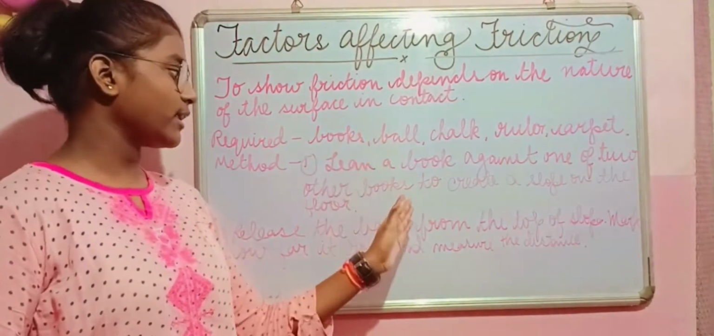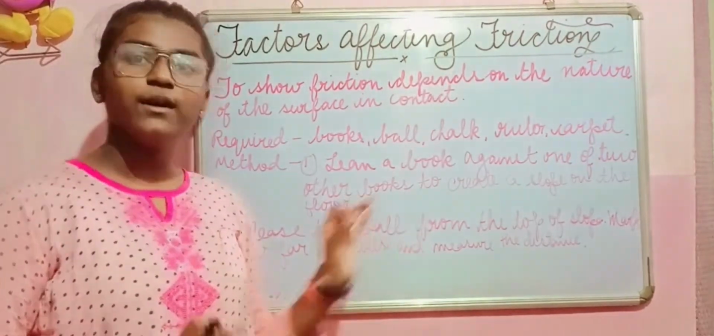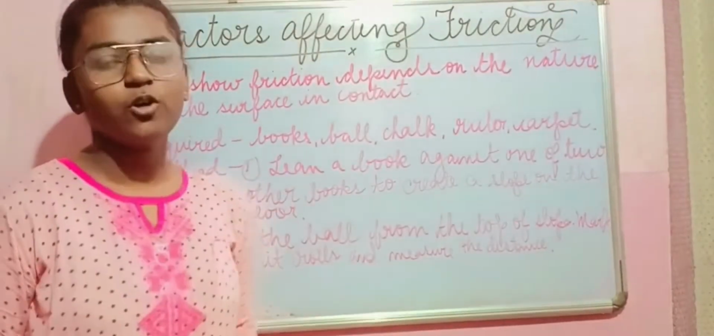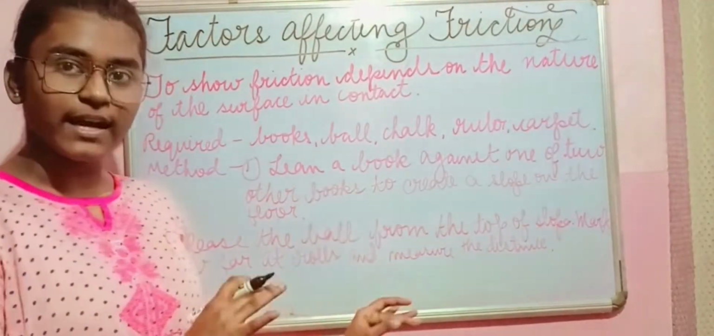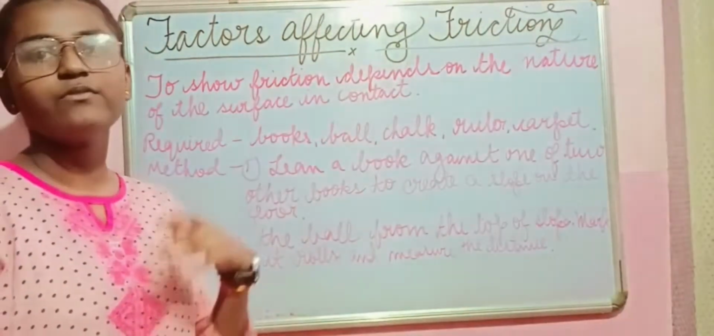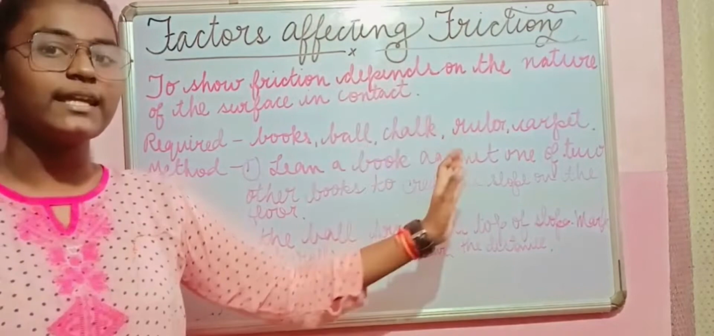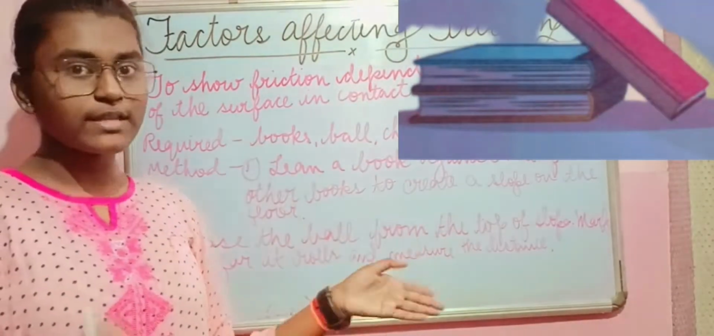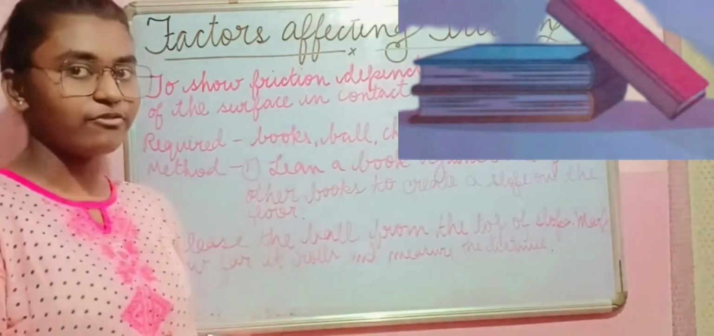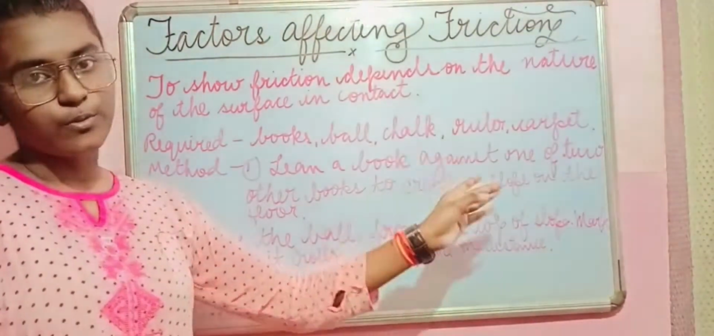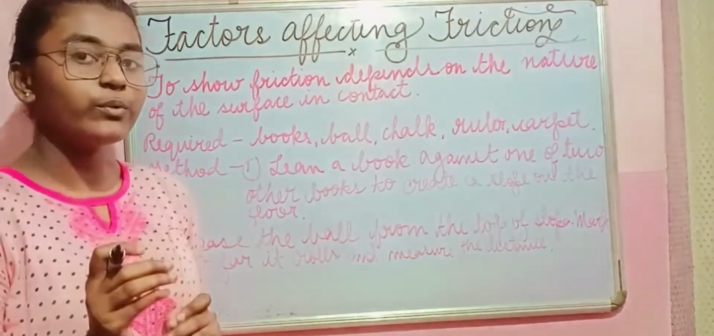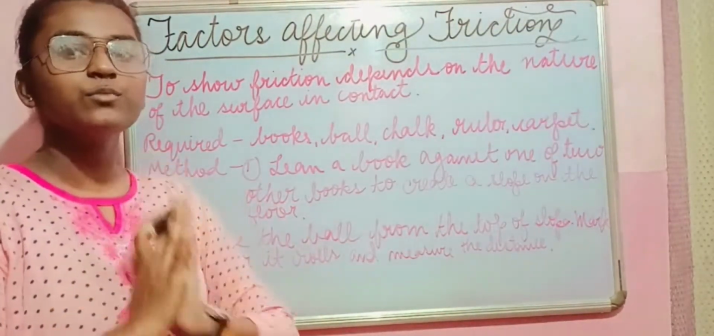I think you can understand till here, method 1. What you have to do is take these required materials. You have to lean 3 books against each other, as you can see in the figure, to create a slope, and note that you have to do the whole work on a smooth floor.